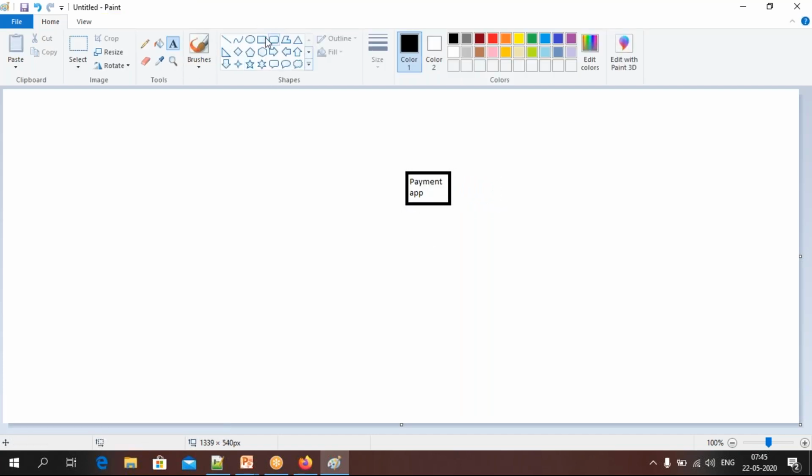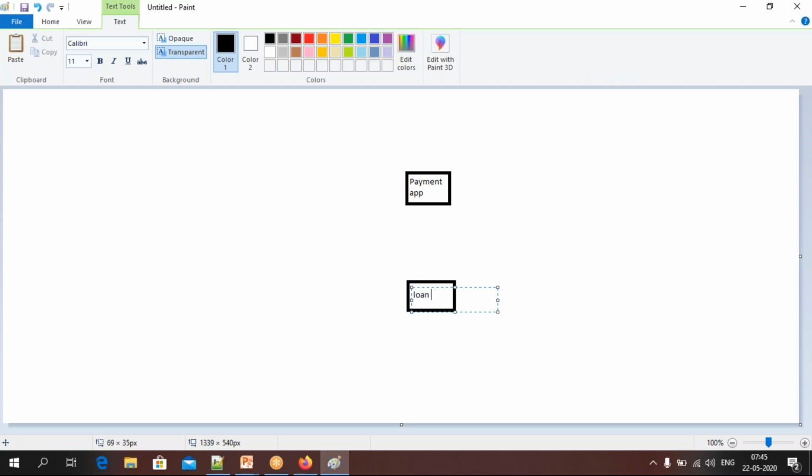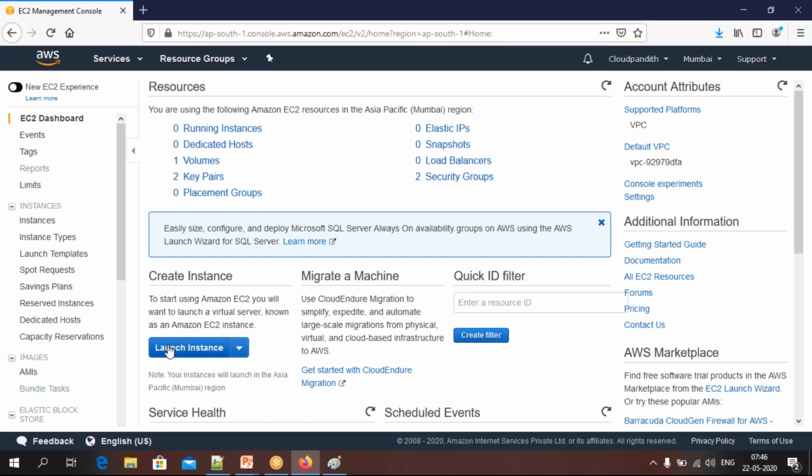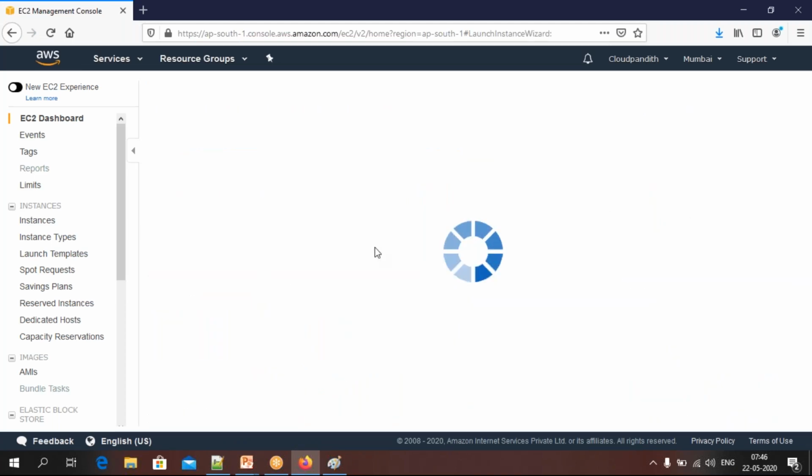In the same way, now I'm going to launch one more VM. This is for the loan application. This is basically for the loan app, loan application. Okay, this is for the loan app. I need to create it. Okay, I need to launch it. Come here, go here, click on launch instances.